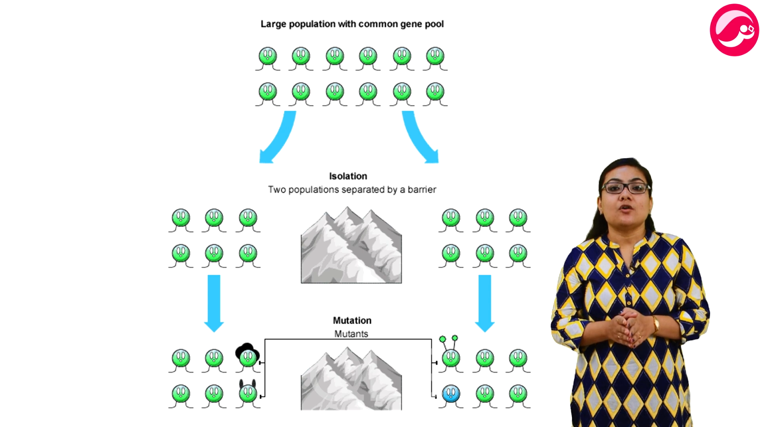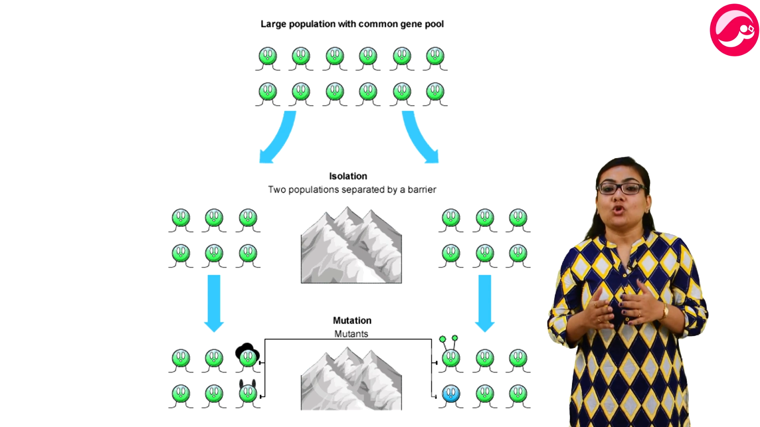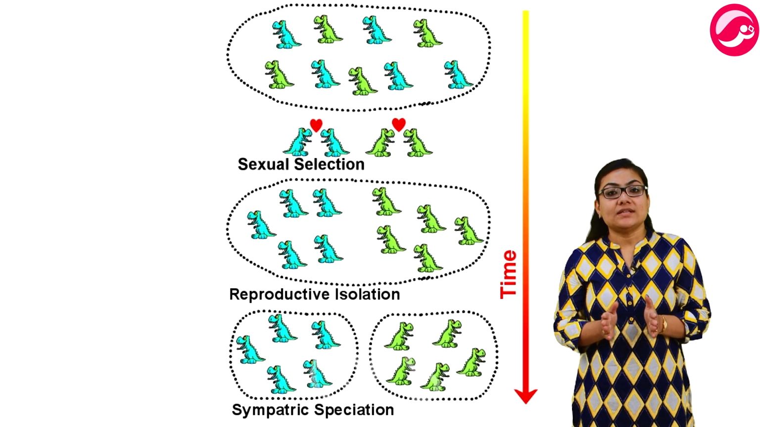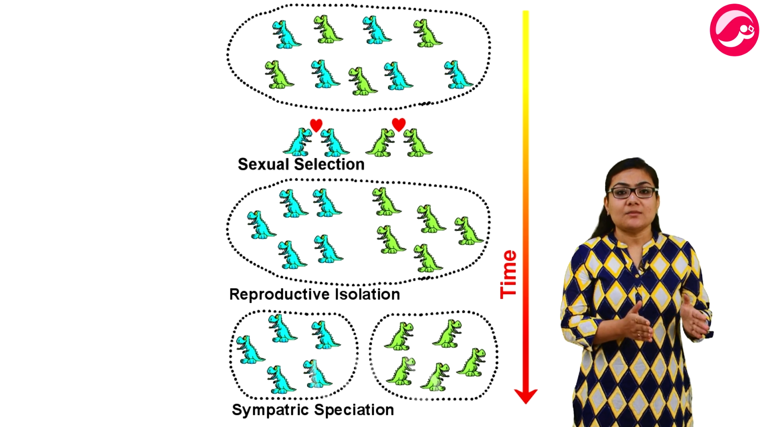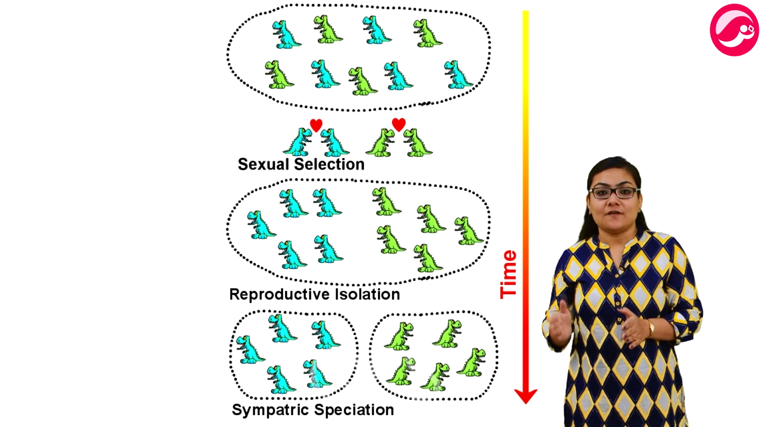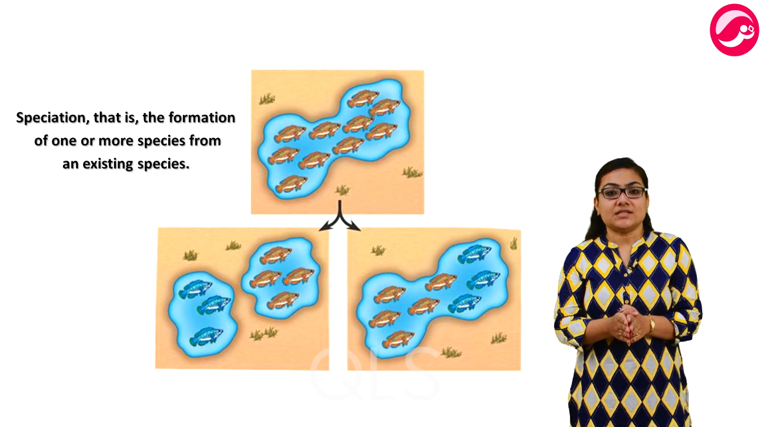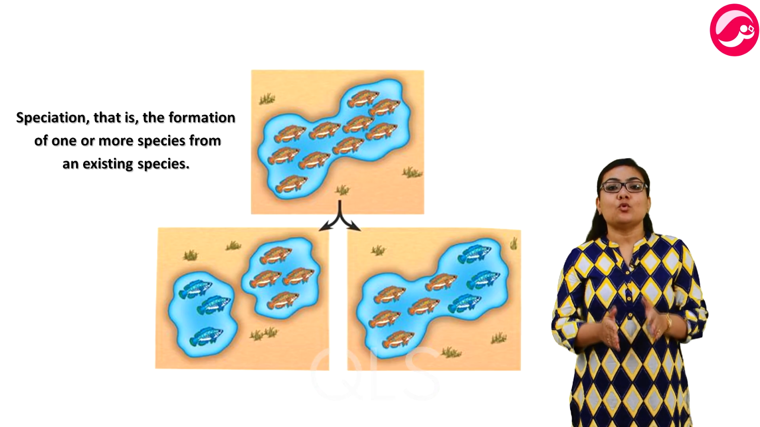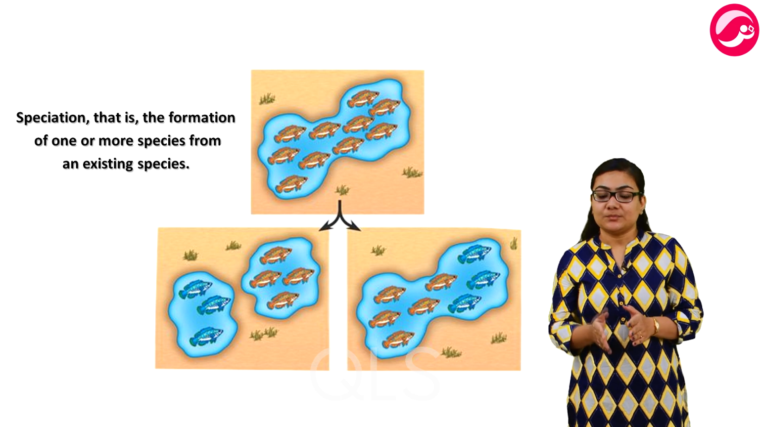The genes will now be expressed, giving benefit or harm to the offspring. The new generation differs so much from their original population that they can no longer interbreed to produce fertile offspring. This leads to speciation, that is, the formation of one or more species from an existing species.